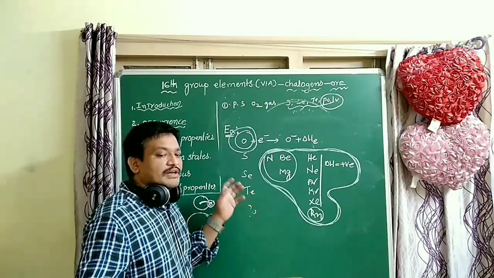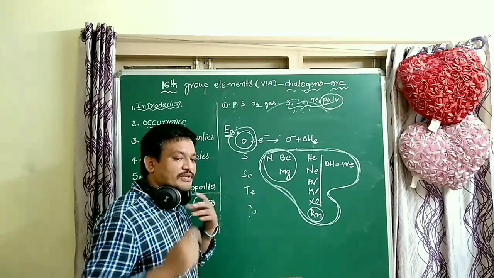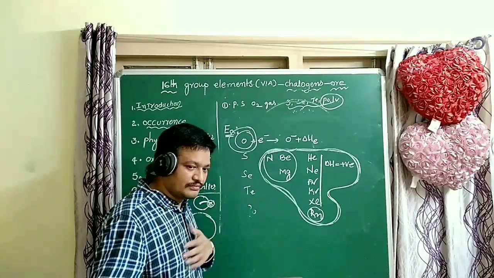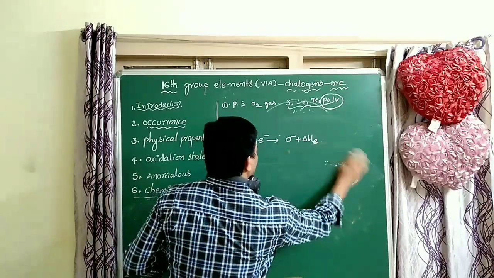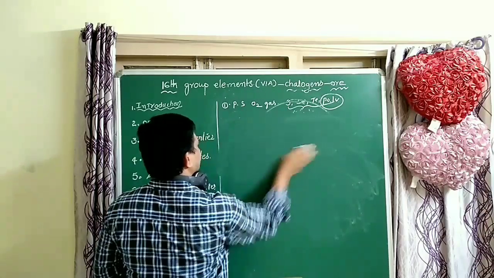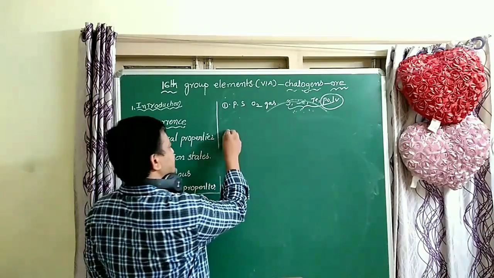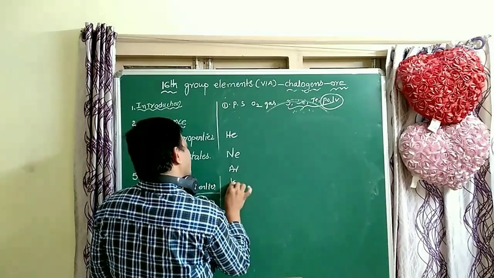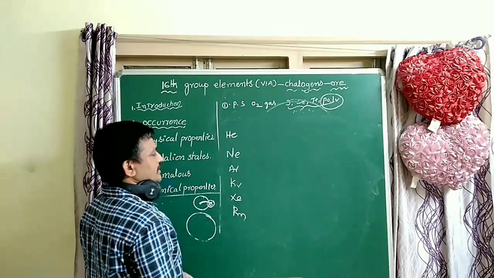That is a very important point. The electron affinity of inert gases, helium, neon, argon, krypton, xenon, radon, is positive.